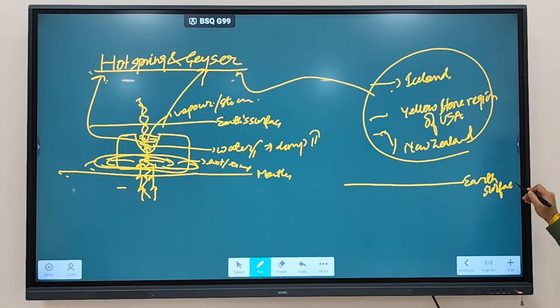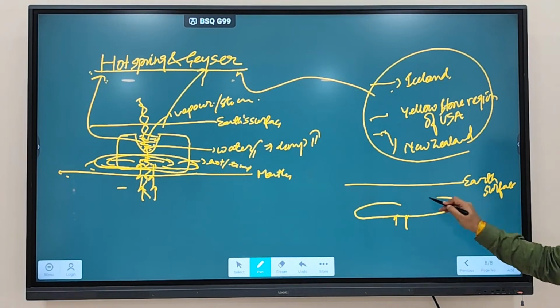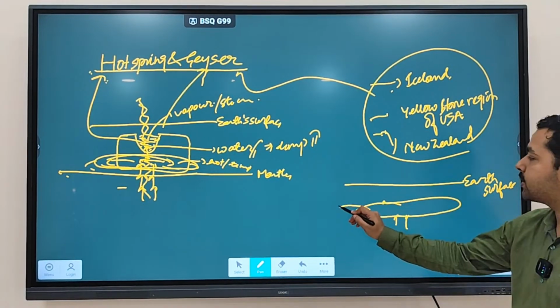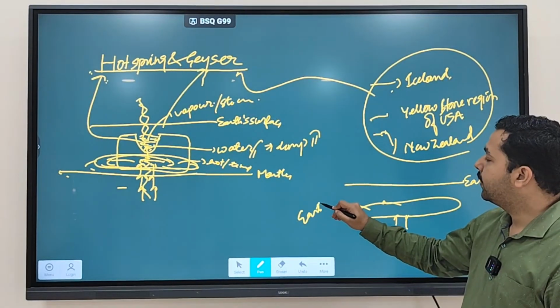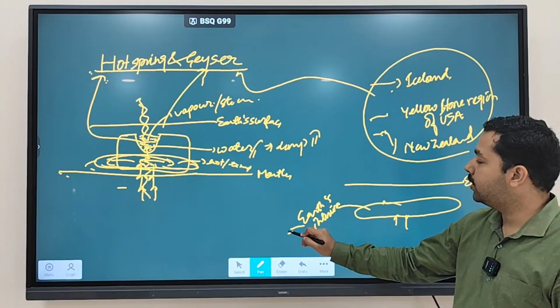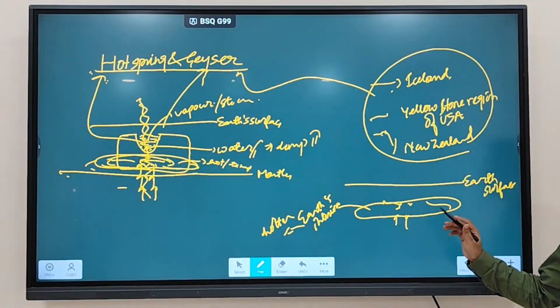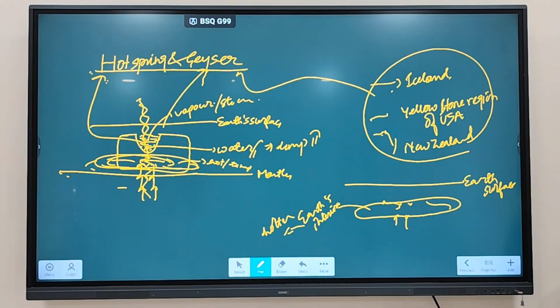Now, let's say this is the Earth surface and this is a convectional current that is generated in the mantle region. It makes Earth's interior what? It makes Earth's interior more hotter because of magma coming out, spreading like this. When Earth's interior becomes more hotter, what will happen? You'll see temperature difference between here and over here.